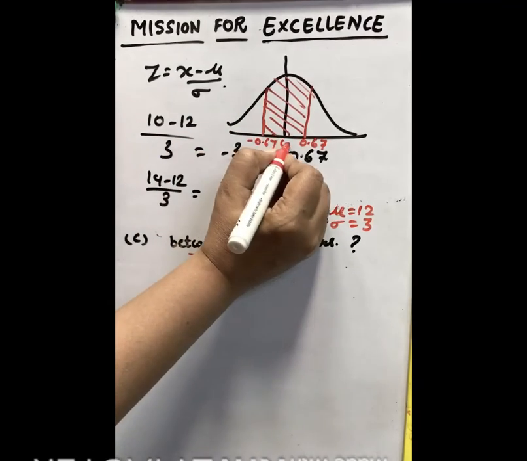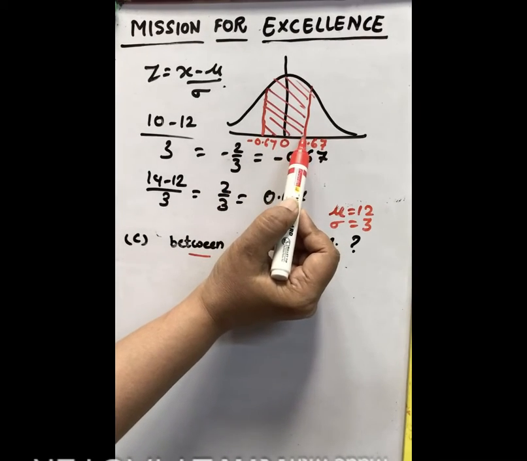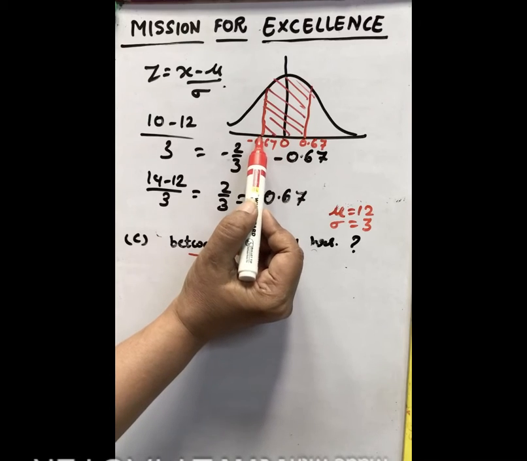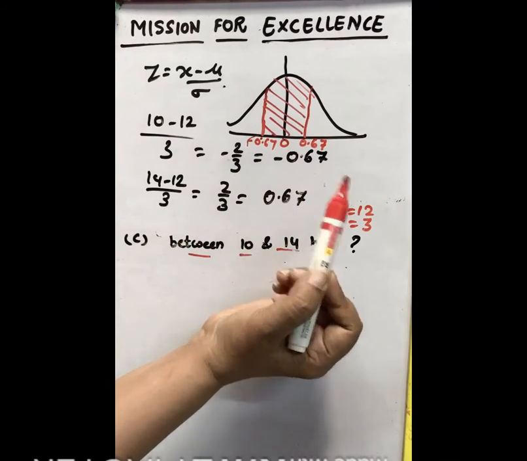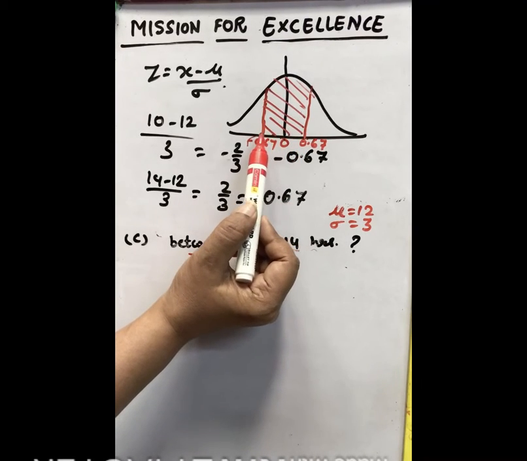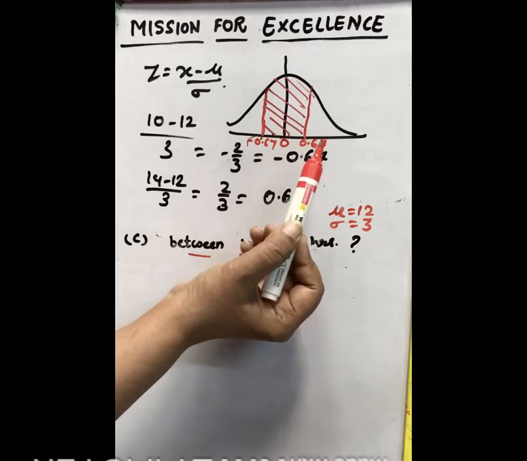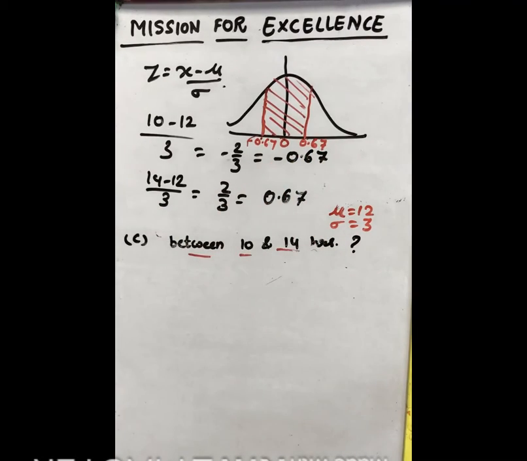So when we measure from 0, it is 0 to 0.67 plus 0 to minus 0.67. This is only the value, not the area. So we will take area from the table, 0 to 0.67 plus 0 to 0.67, because area can't be negative, so we will take twice of 0 to 0.67. So let us write it.